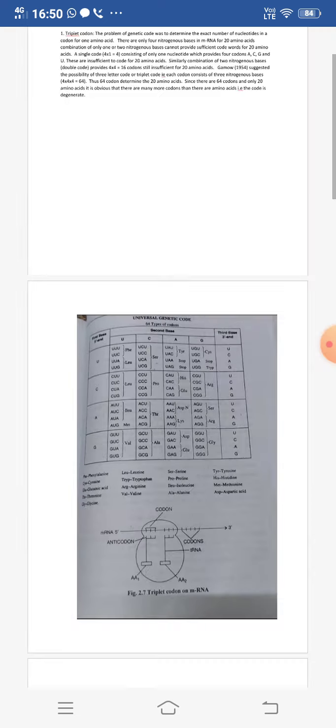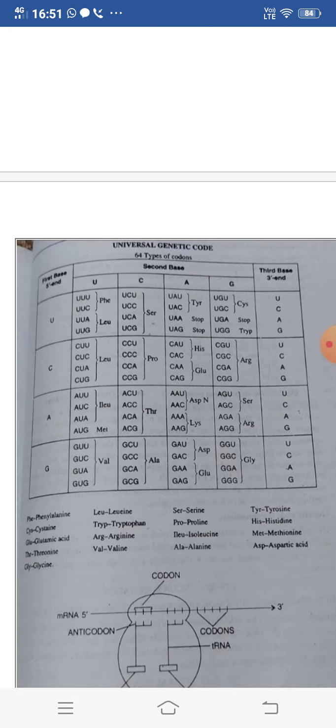Here again in this figure you can see at the right side of the chart the third base, 3' end, that is UCAG, and on the left side you can see UCAG, and on the topmost row also you can see UCAG. These are the 4 bases which are cross multiplied by the right-hand UCAG, the third base 3' end.